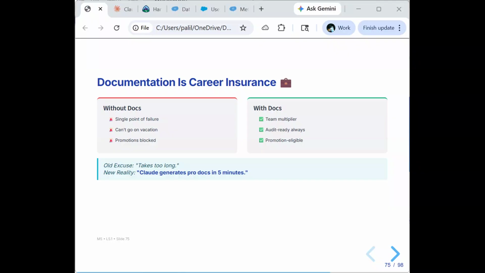With docs, you are a multiplier, not a bottleneck. You enable team scaling. You are audit ready always. You are promotion eligible. You sleep better too. The old excuse is documentation takes too long. But the new reality with Claude, you can generate professional documents in 5 minutes. This excuse of documentation taking too long is dead. Let's make documentation your secret weapon.